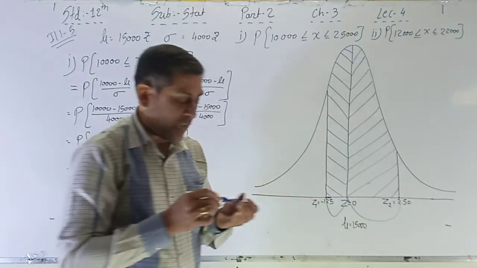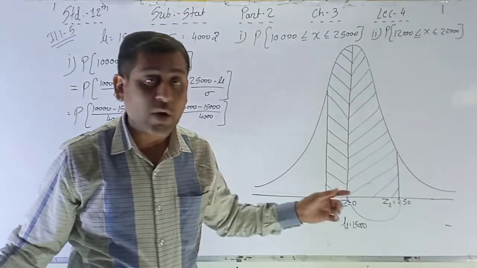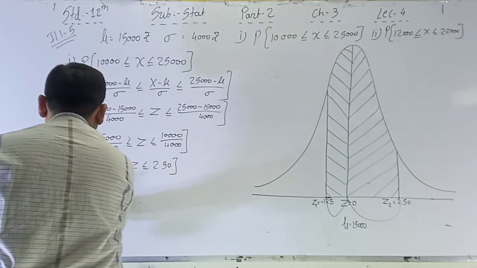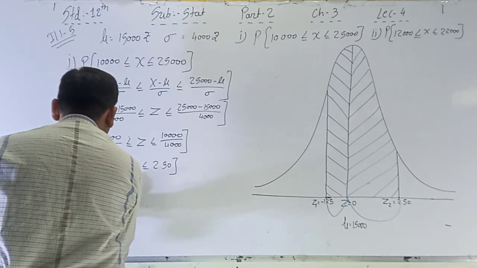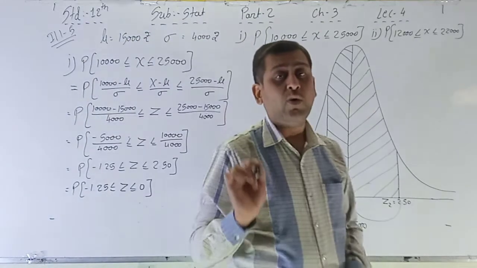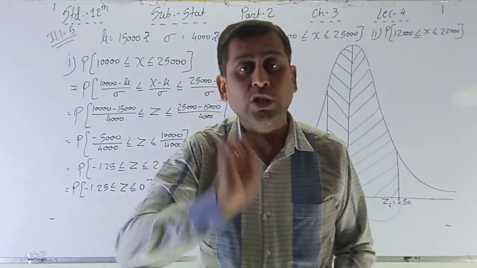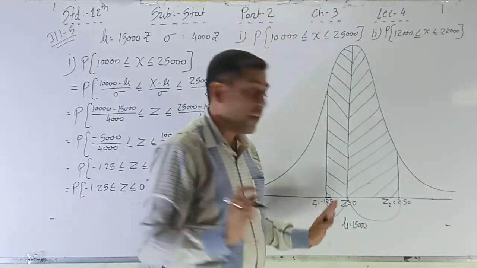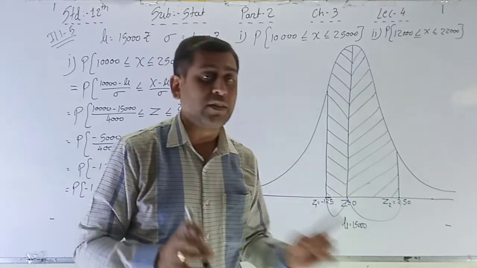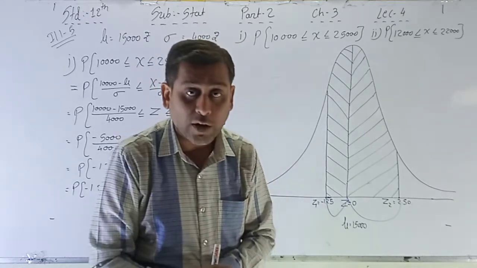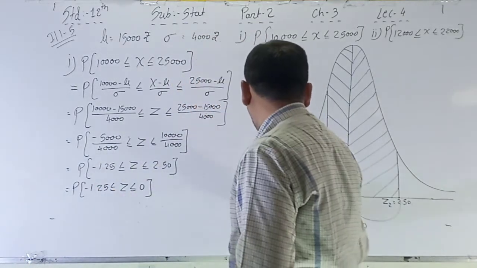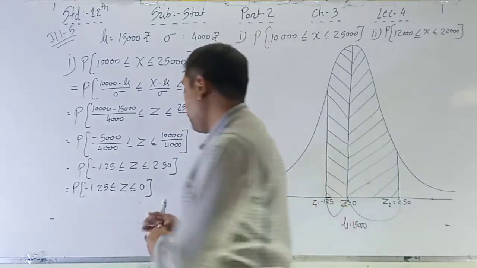On both sides area is there, we have to add that, and that's why we have to write down, the next step is equal to P of minus 1.25 less than or equal to z less than or equal to 0, because the table value is given from 0 to 3.5, and also the value is given for the positive only, so we have to convert that negative into positive first, and then we will add this. So first of all this to this, minus 1.25 to 0, and then plus